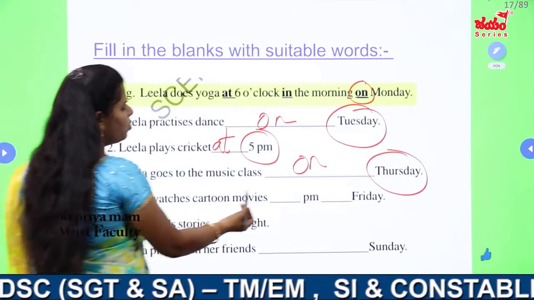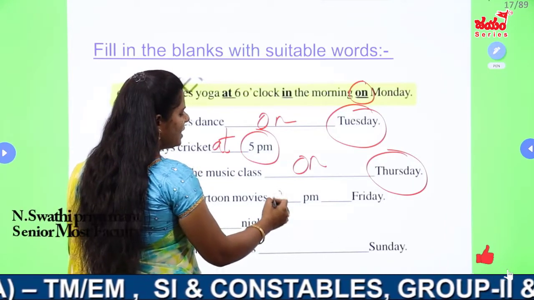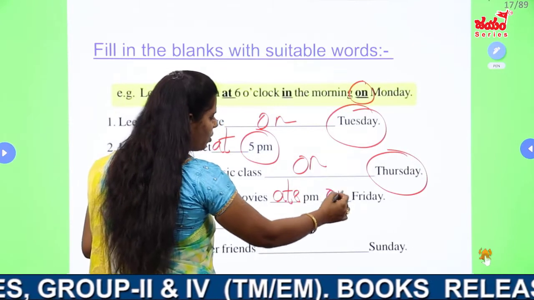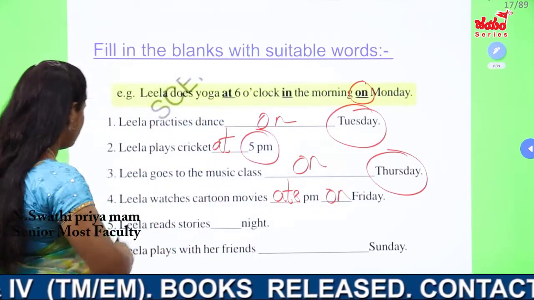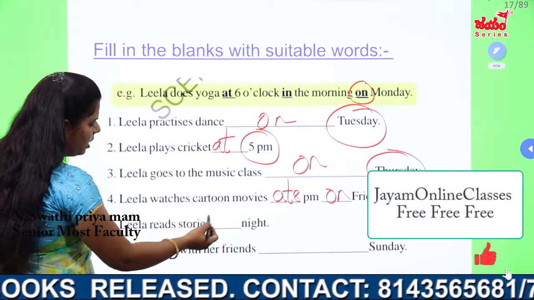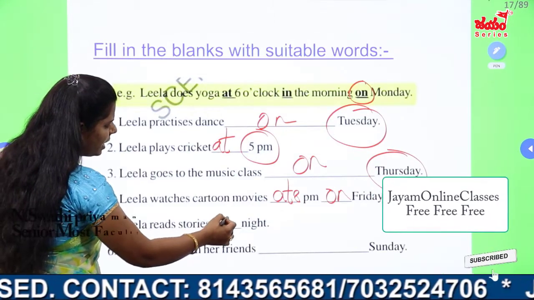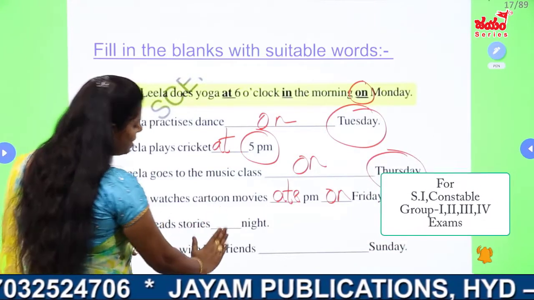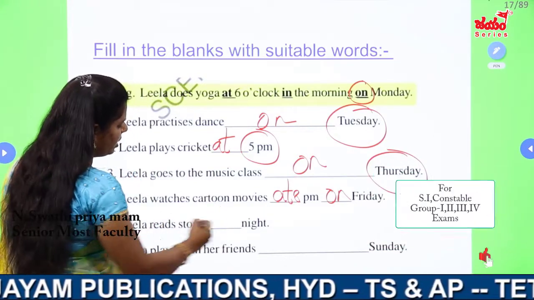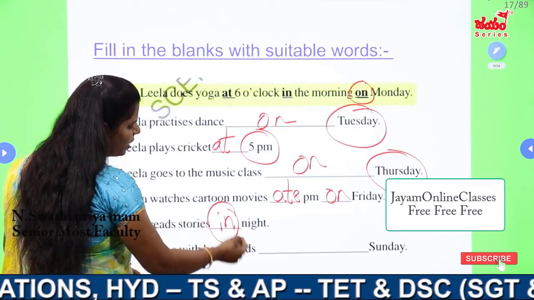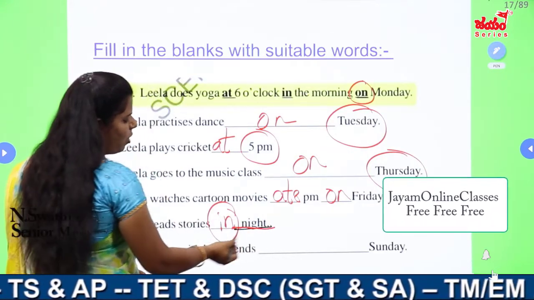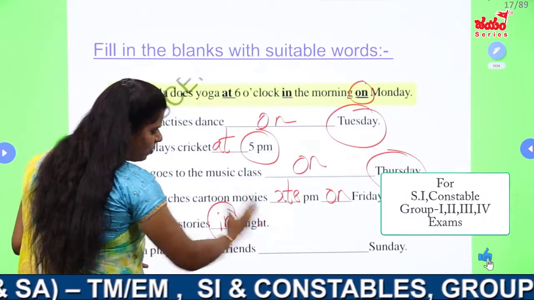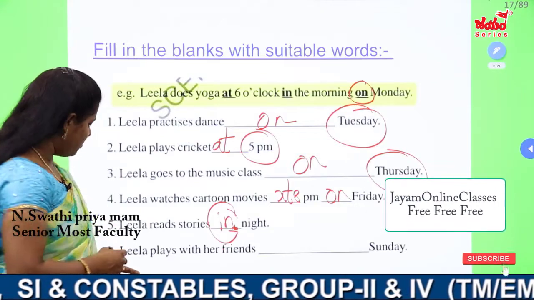Leela watches cartoon movies dash 8 p.m. or 9 p.m. We can say at 8 p.m. Next, Leela reads stories dash night. In night, because here night is the duration of time, so we have to say in the night, not a particular point of time. In the morning, in the evening, in the summer, in winter, like that. When you are expressing the period of time, we have to use in. Okay, next.